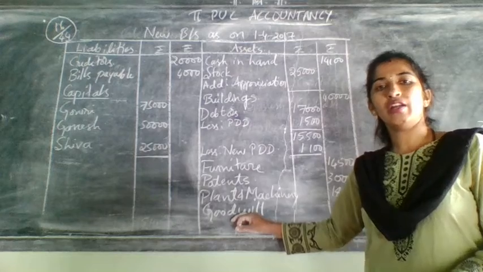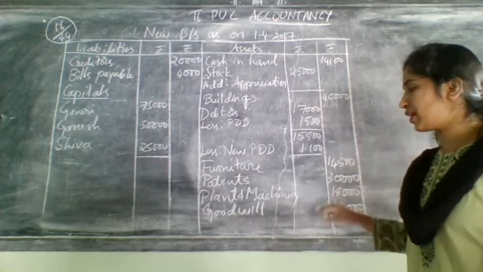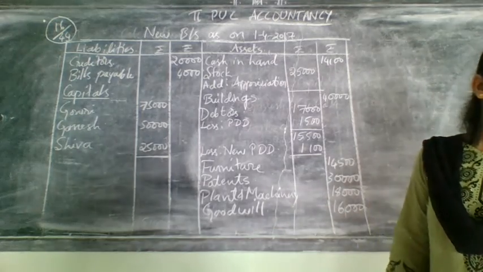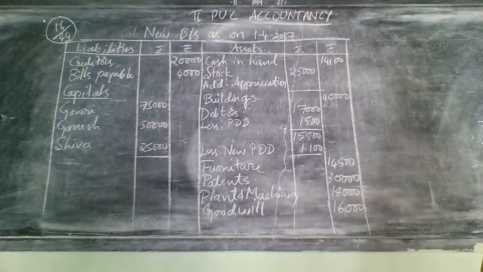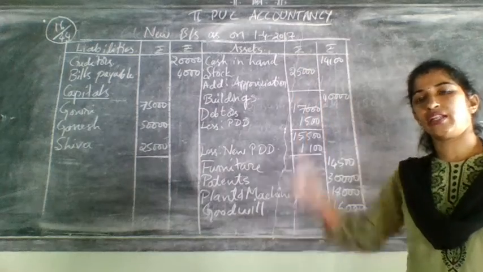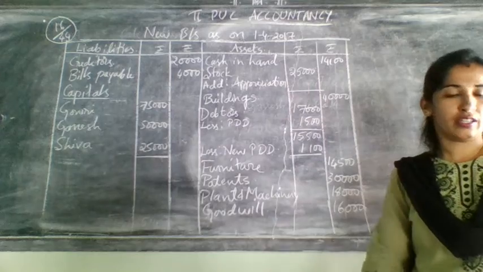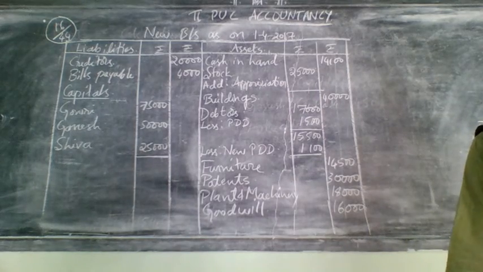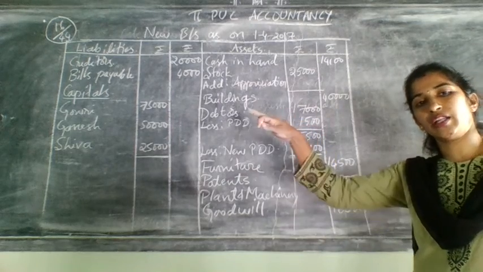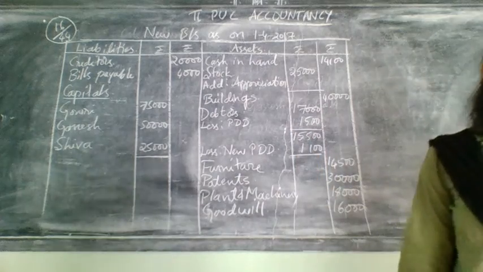So this goodwill, once you distribute it to the old partners, one more time it will appear on the asset side of the new balance sheet. Write it directly in the outer column. After that, the next adjustment is related to stock. Increased by, they have given: one time taken in the revaluation account, one more time it will come here in the new balance sheet. Next, provision for doubtful debt increased by 2. So one time you have taken it in the revaluation account, one more time you have taken it here. So two times it is also over.